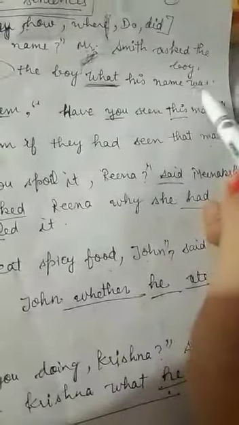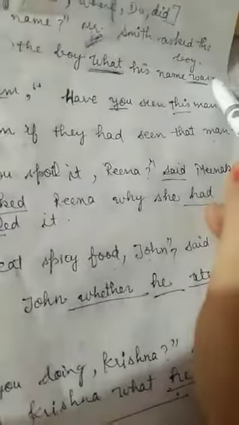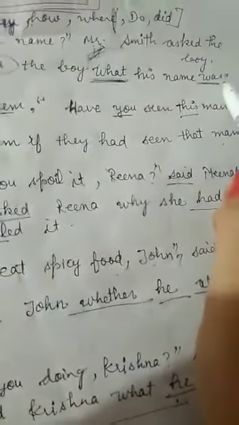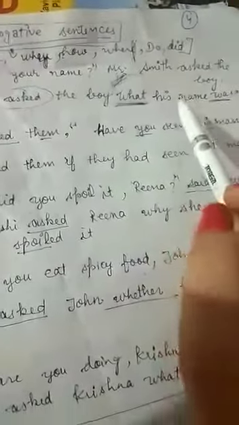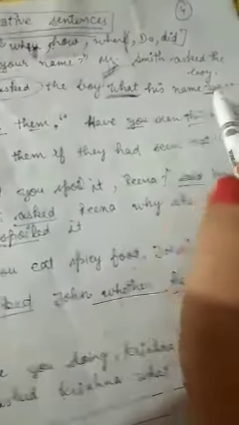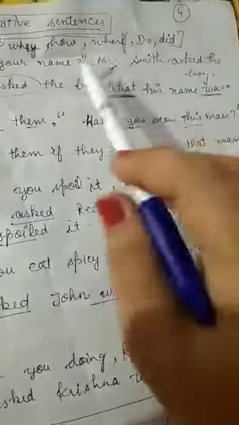Now mark one thing more. We have used the helping verb at the end, and instead of a question mark, simply a full stop is there. So when we change a sentence into indirect speech, we are not going to use a question mark.